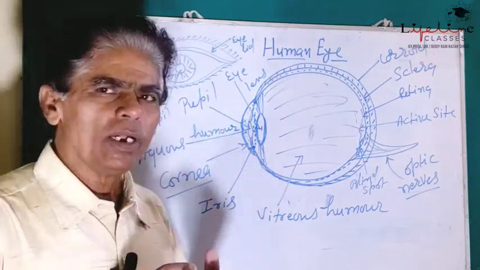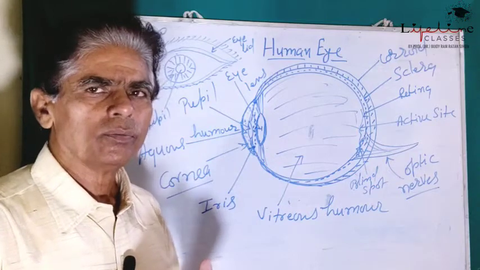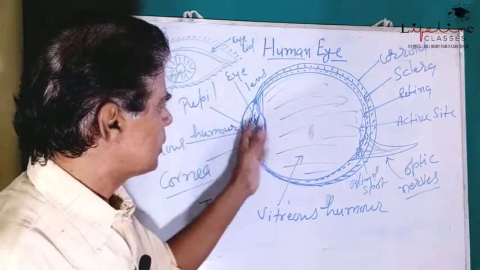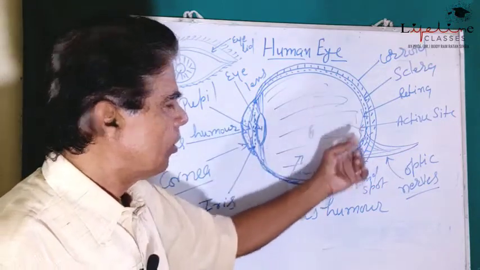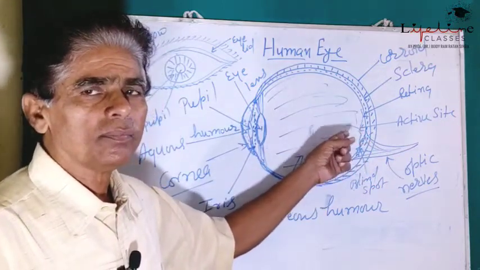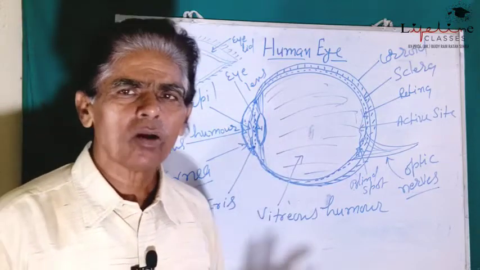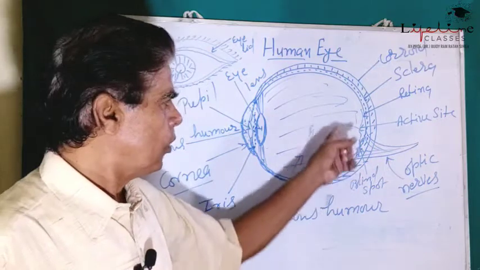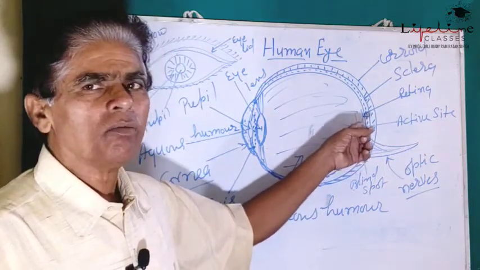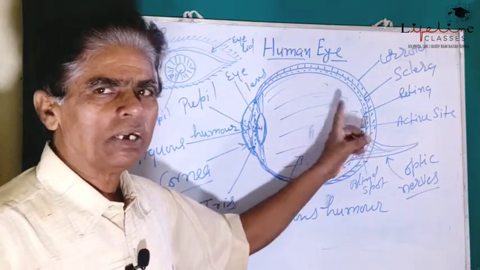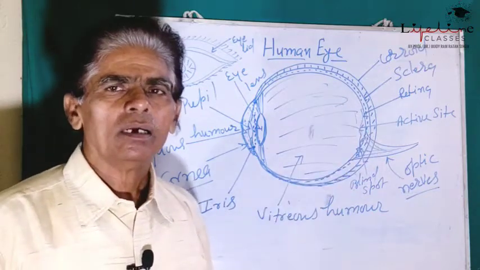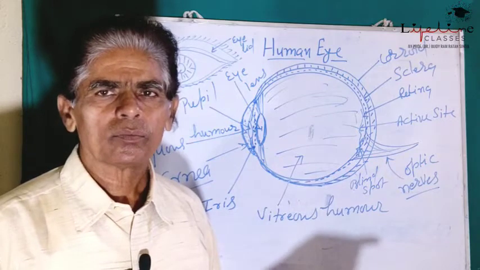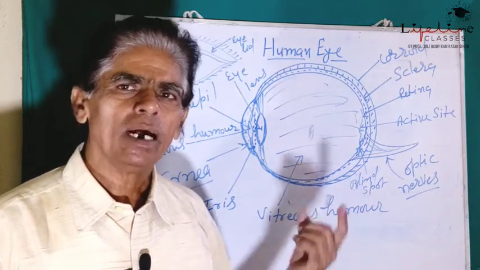It is approximately equal to the focal length. So the image of the object gets focused on the retina. As the lens is convex, it forms an inverted and real image, and here retina acts as a screen.